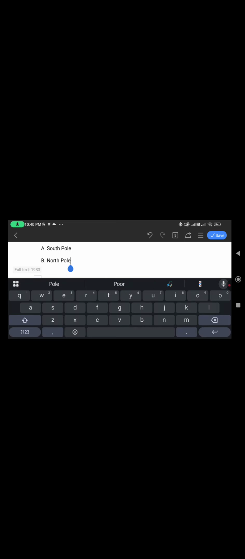Now moving on to question number 20. The Arctic Ocean is surrounded by what? South Pole, North Pole, Equator, Tropic of Cancer. That is the North Pole.